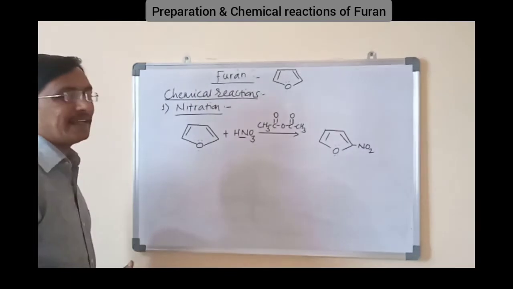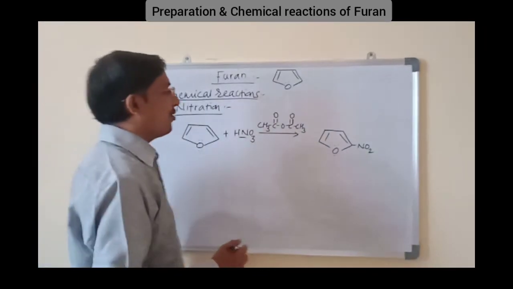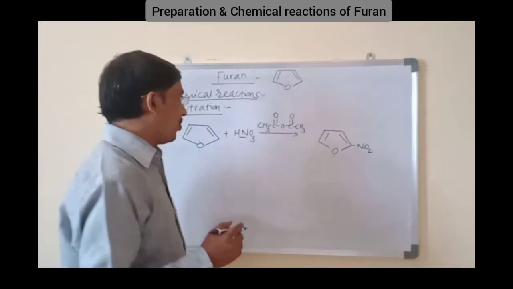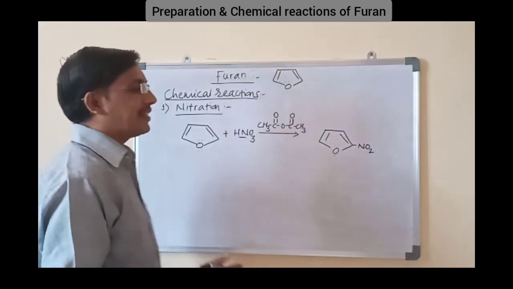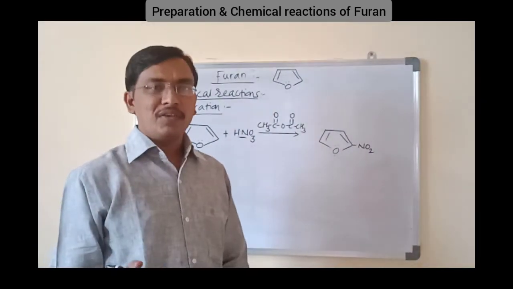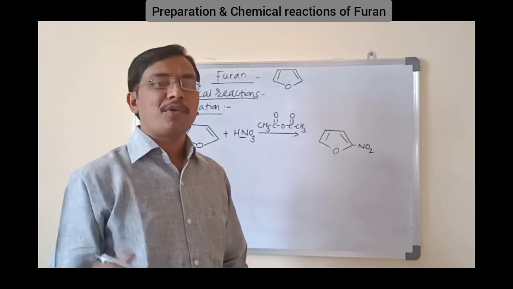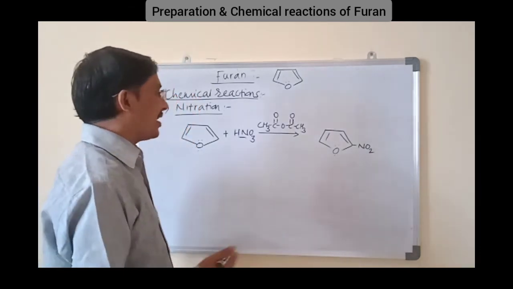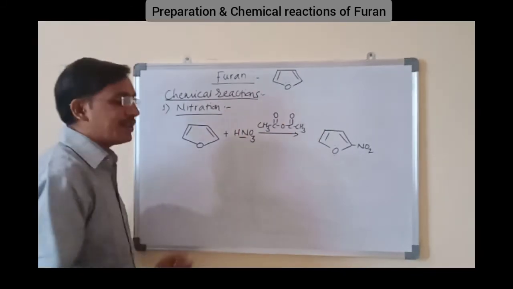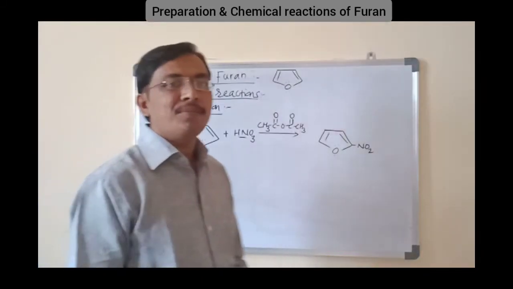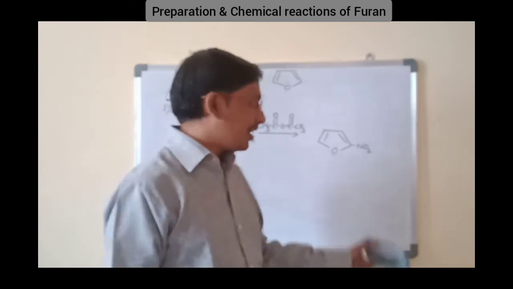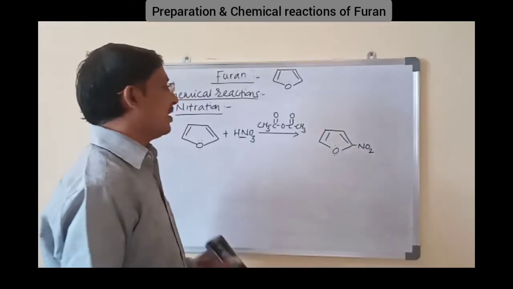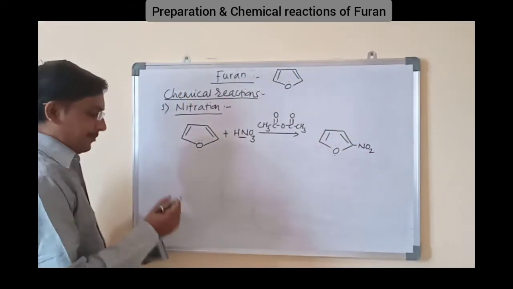Initially, from this mixture of the HNO3 and this acetic anhydride, we will get one of the intermediates, that is acetyl nitrate, CH3 C double bond O NO2, acetyl nitrate. That acetyl nitrate is again converted into dinitrogen pentoxide, and from that we will get NO2 as electrophile. Once that electrophile is generated, it will attack at second position, and finally on deprotonation it gives rise to 2-nitrofuran. That is the mechanism of this reaction. Okay.